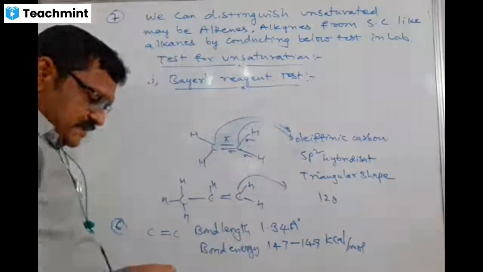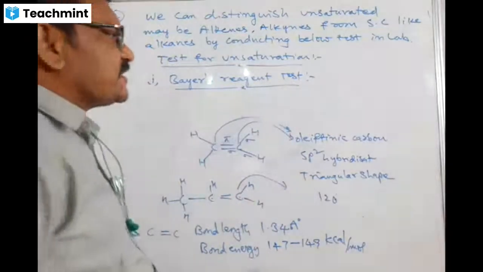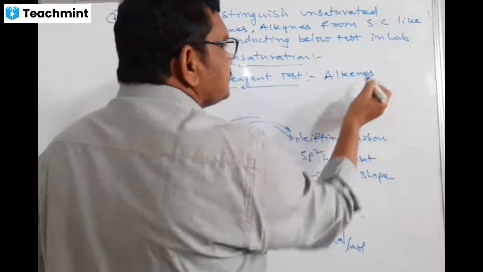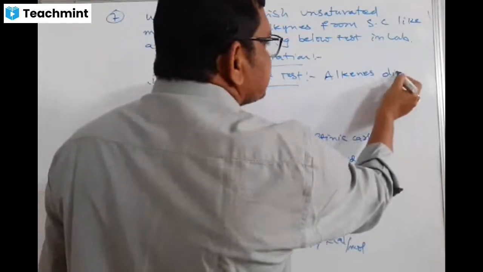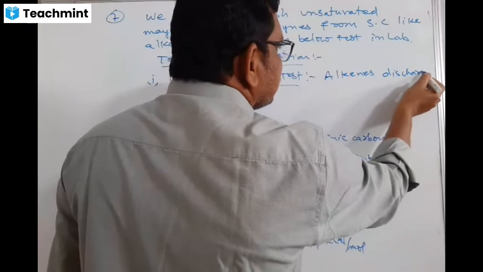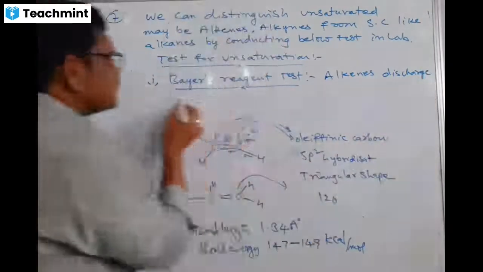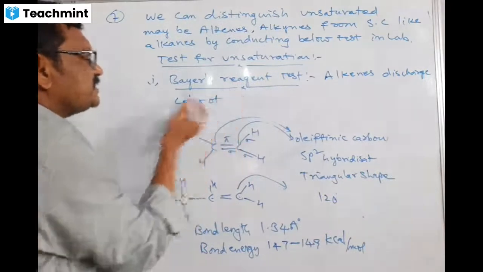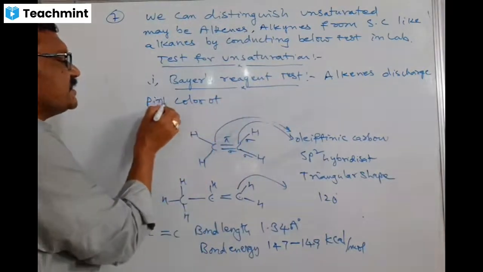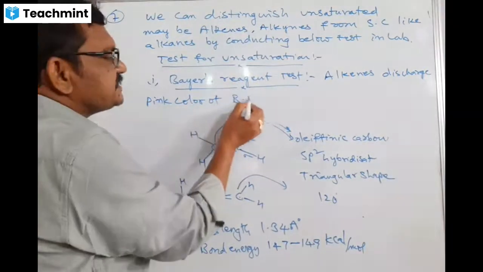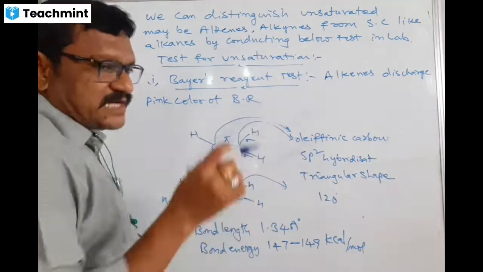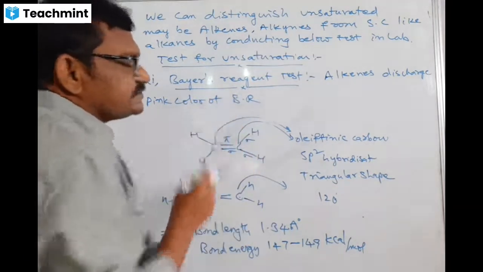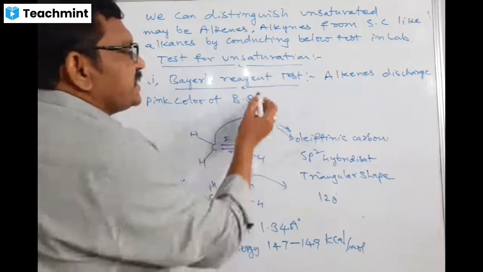Okay. See, alkenes discharge color, particularly which color? That is the pink color of Bayer's reagent. Br, I write as a shortcut. The pink color of Bayer's reagent.